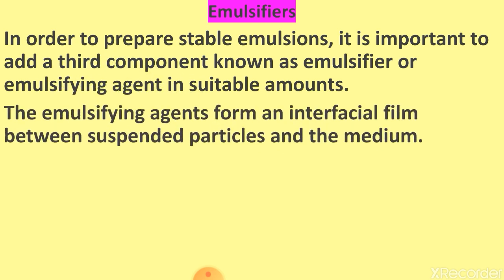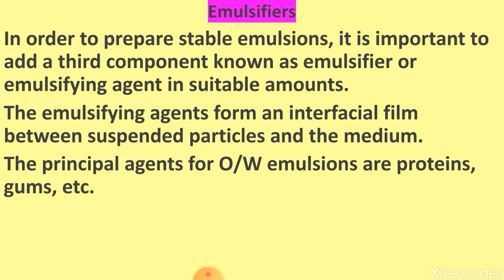The emulsifying agents form an interfacial film between the suspended particles and the medium, by which the two components are stabilized and do not form separate layers.